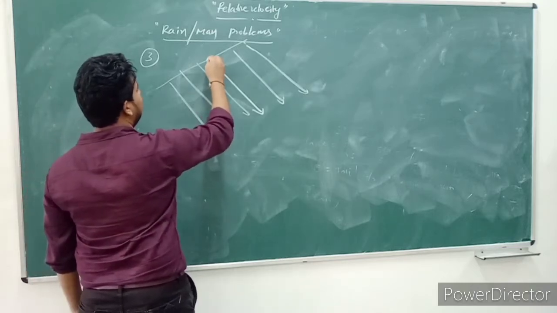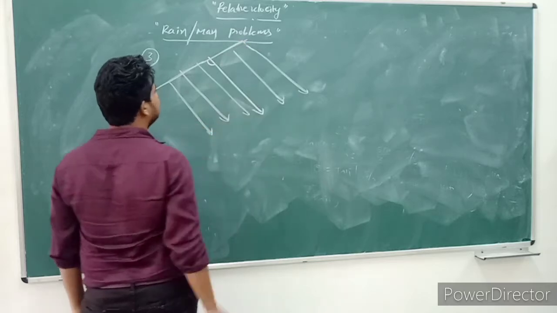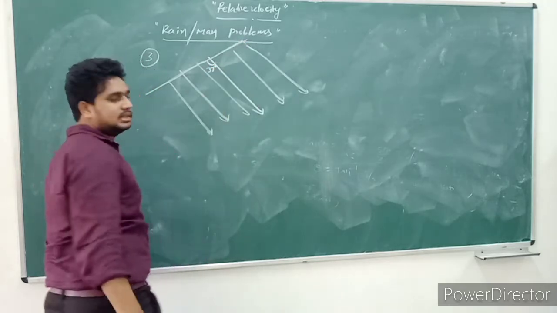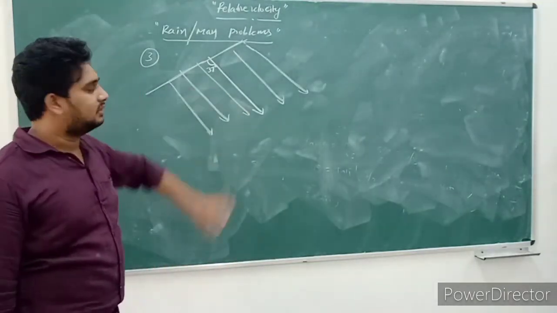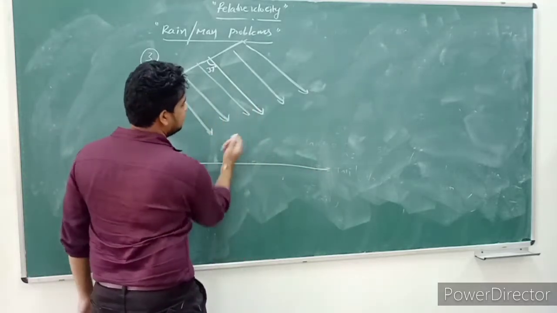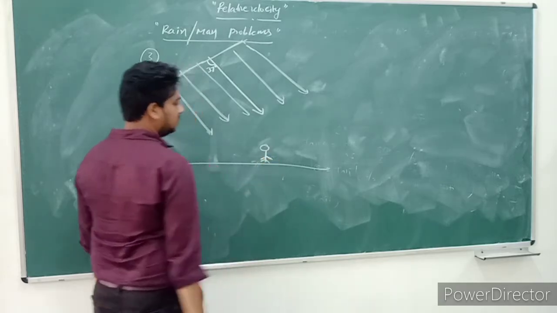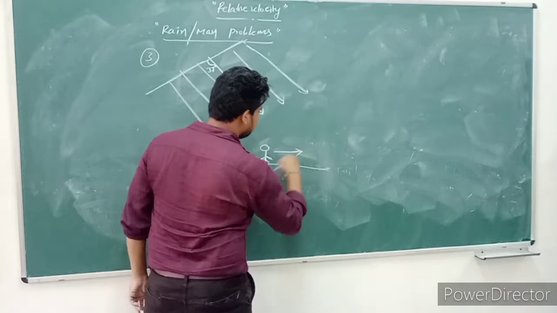It made an angle with the horizontal. I consider some 37 degrees, or it will be 53 degrees. You wish, 37 degrees. The person is here, so he moves in this direction.